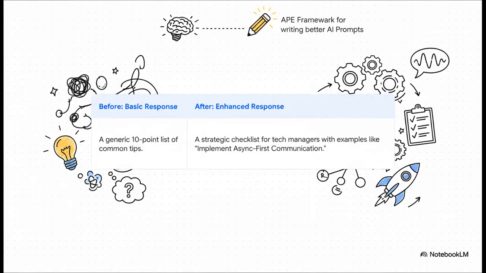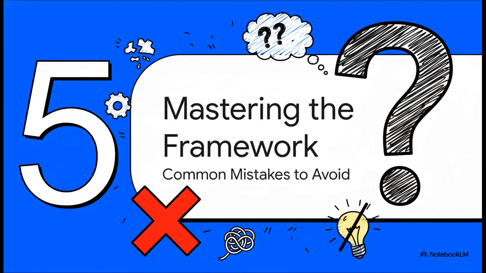And boom, this is where the magic really happens. The response on the left is that generic list we saw before. But the response on the right, it's a strategic, actionable checklist designed specifically for tech managers. It even includes advanced concepts like async-first communication, because our prompt gave it the right context. I mean, the difference is night and day. So you can see how powerful this is, right?